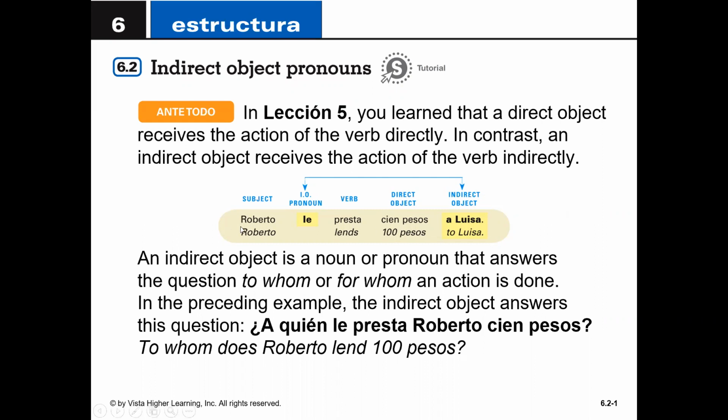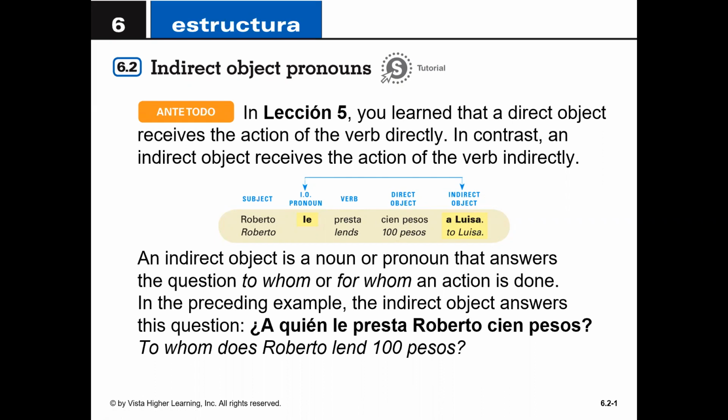In the example we have here, the subject is Roberto. We have the indirect object pronoun le, the verb presta, the direct object, which is 100 pesos, and the indirect object is a Luisa. Luisa is receiving the 100 pesos, the direct object of the verb to lend. An indirect object is a noun or pronoun that answers the question to whom or for whom an action is done.